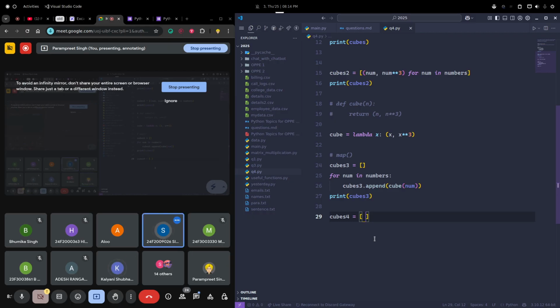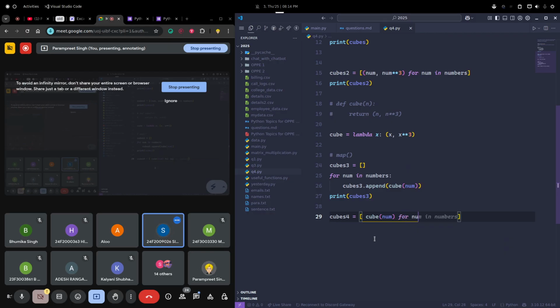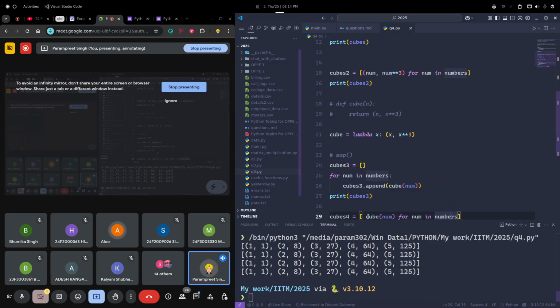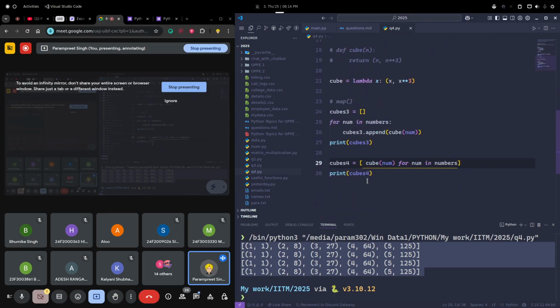Cube of num for num in numbers. Yes, for num in numbers. That's the thing which we have to do. And if I print all these lists, from cube 1, cube 2, cube 3, cube 4, I'm getting the same output. Is this clear to you all?